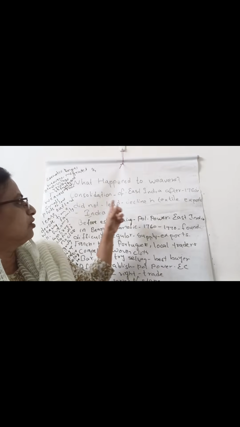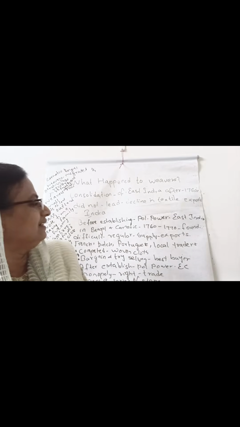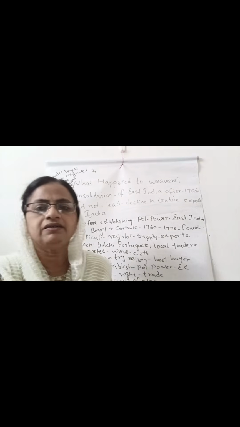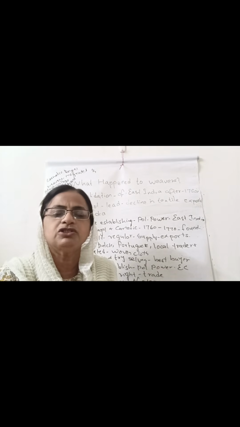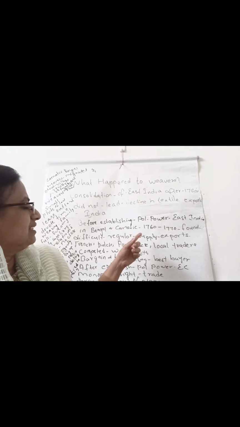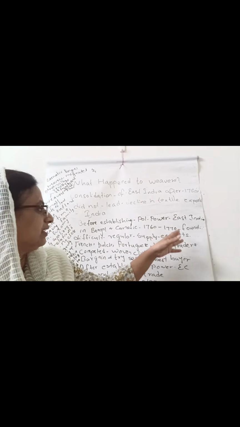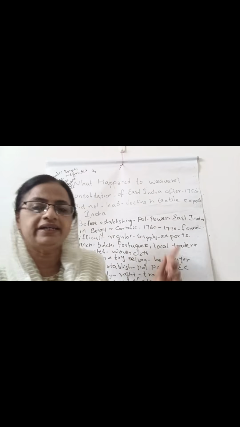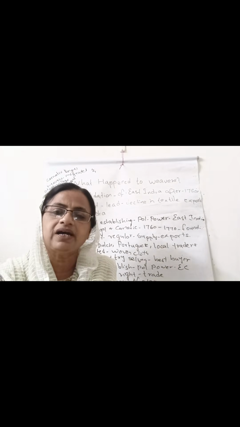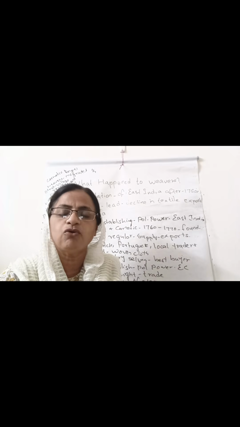So let's start. Consolidation of the East India Company after 1760 did not lead to a decline in textile exports in India. After the consolidation of the East India Company, there was no decline in the export of Indian textiles. Before establishing political power in Bengal and Carnatic. Carnatic means Karnataka. Historically, the Europeans called Karnataka as Carnatic, that is between the Eastern Ghats and the Coromandel coast.